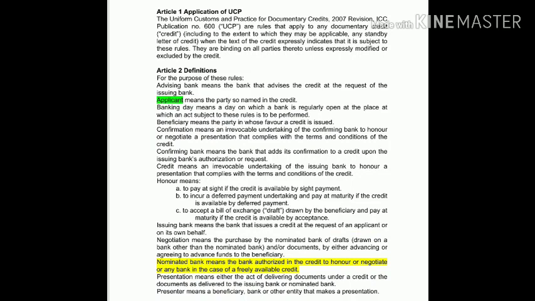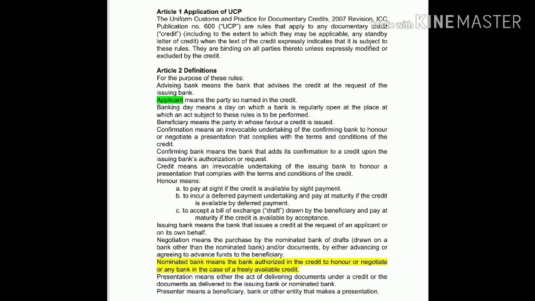In order to be clear about the word confirmation and confirming bank, let me again create one scenario for you. Before issuing a letter of credit, the beneficiary requests its applicant to issue a confirmed LC.